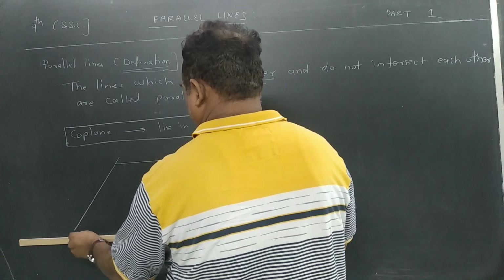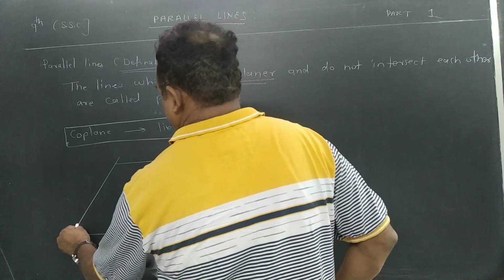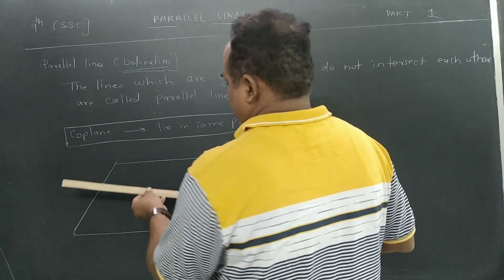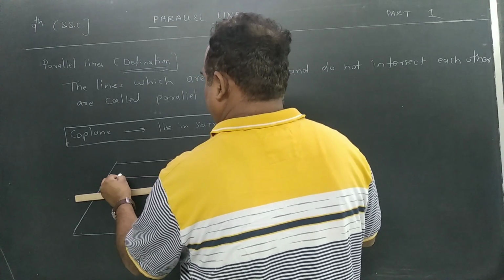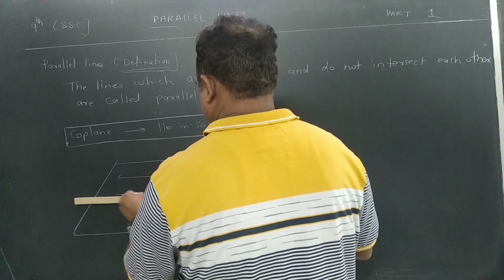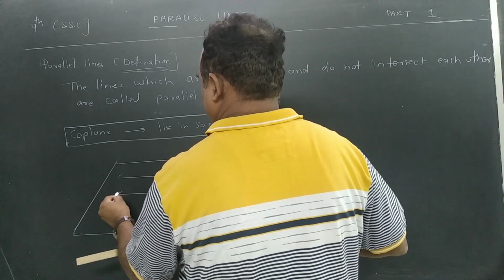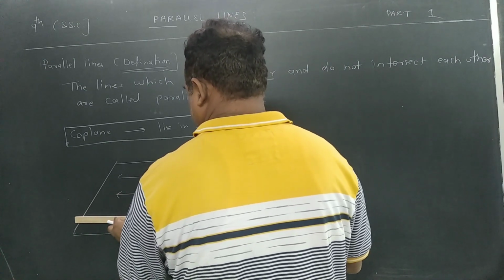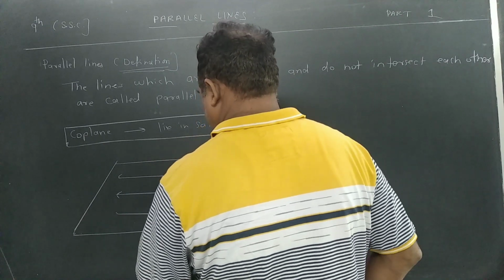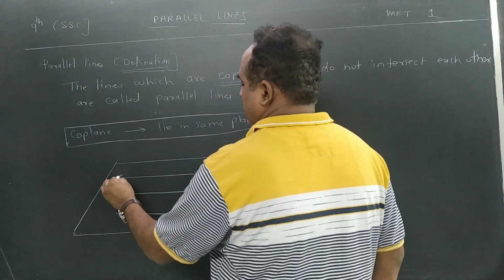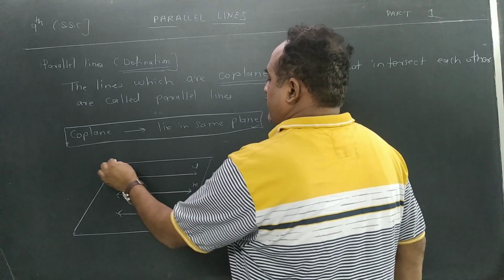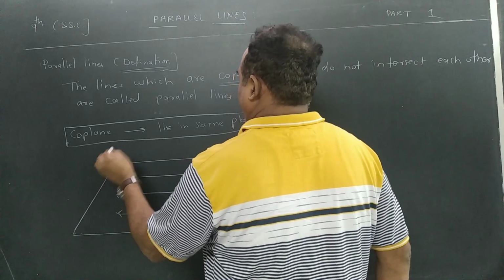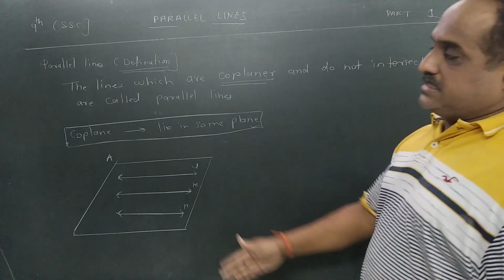So this is the plane, and in this plane, these 2 lines or 3 lines are there which are not going to intersect. So these are the lines, line L, line M and line N. They lie in a plane, suppose plane A.